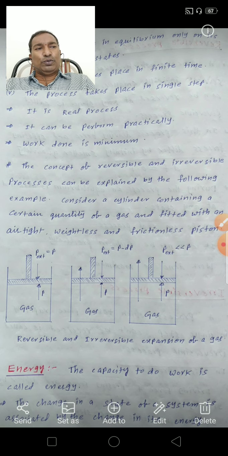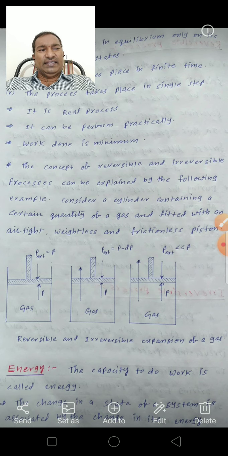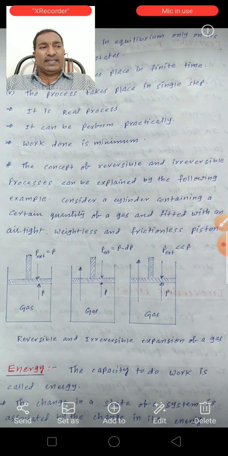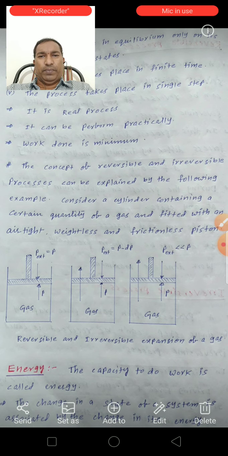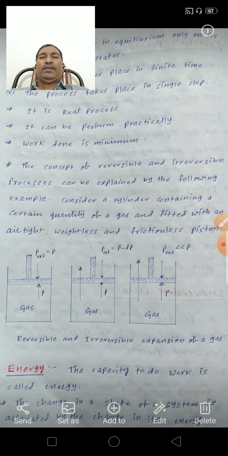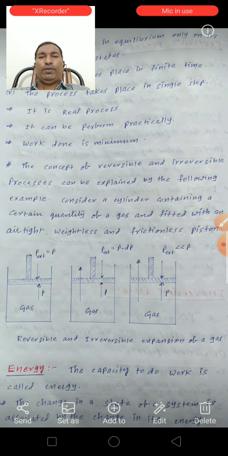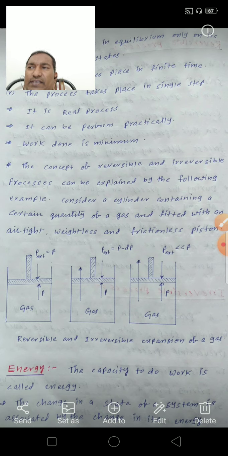So when a process goes from the initial to the final state in a single step and can't be carried in the reverse order, it is said to be an irreversible process. The concept of reversible and irreversible processes can be explained by the following examples.